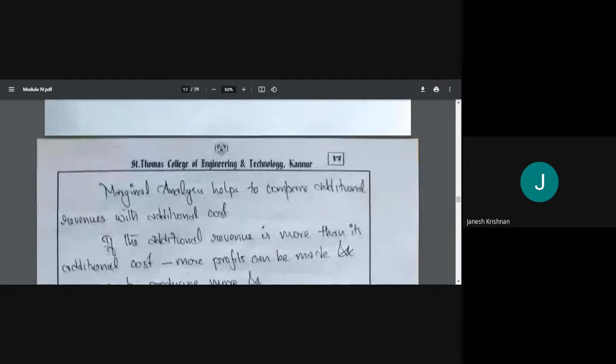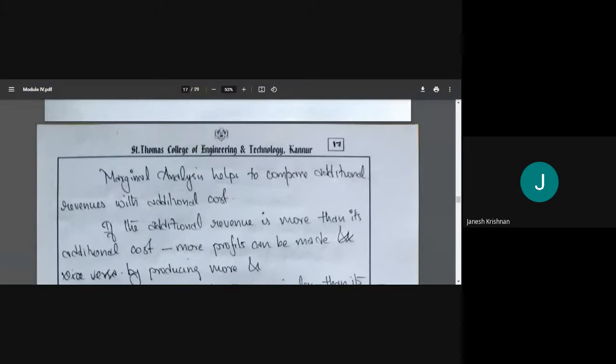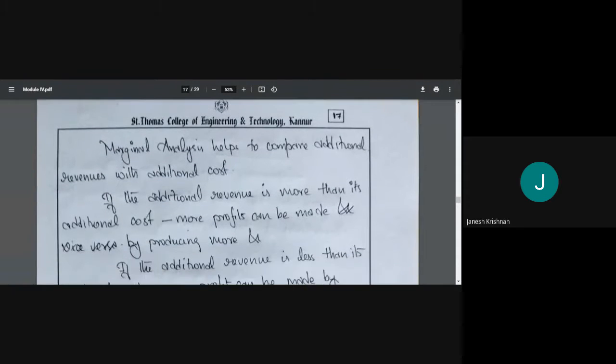So marginal analysis helps to compare additional revenues with additional cost. So what are we doing? We are checking. We are always producing 1,000. So how much will it cost me to produce 1,001?